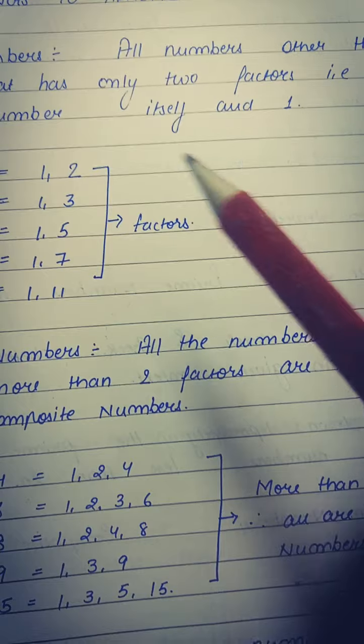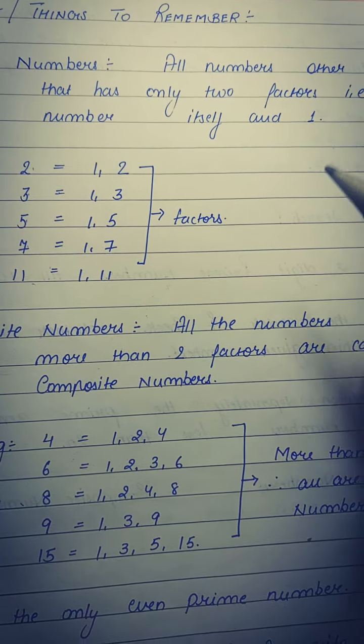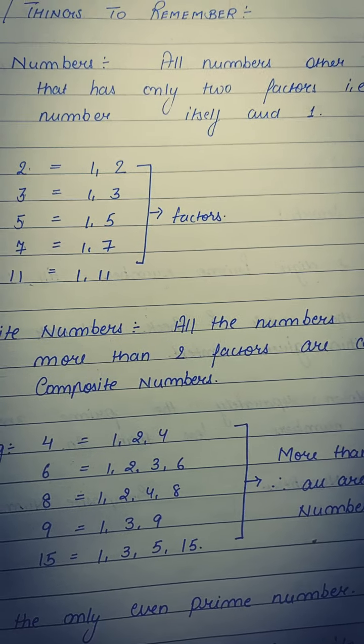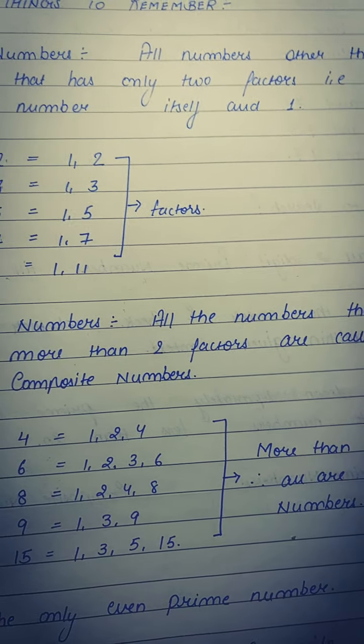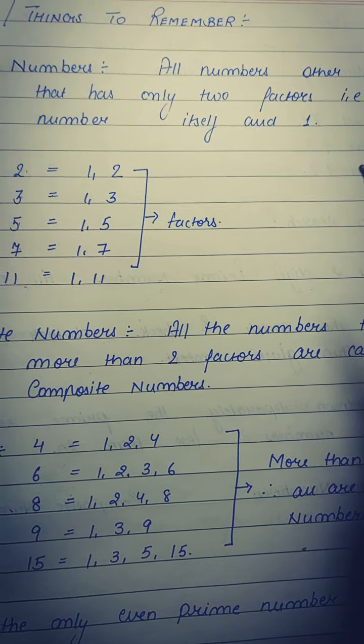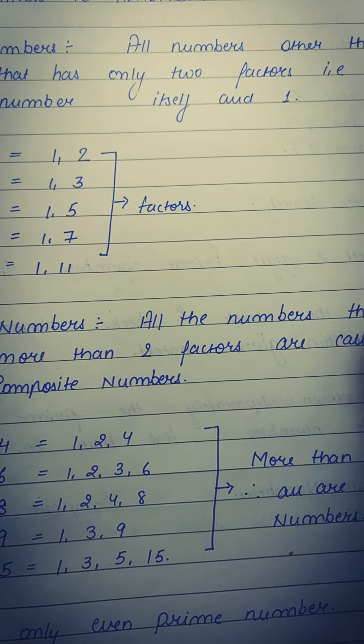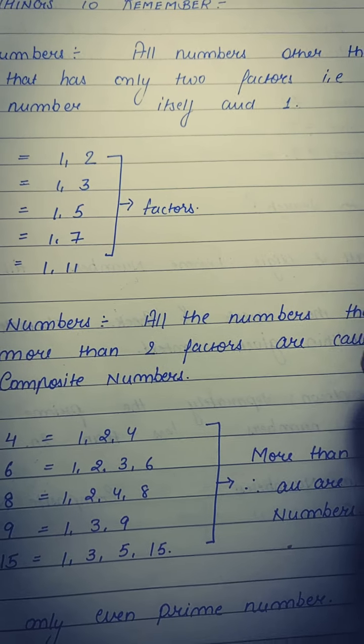Keep one thing in mind: many students, due to confusion, consider 9 also as a prime number, but 9 is not a prime number. Though it's an odd number, it is not a prime number because it has more than two factors, that is 1, 3 and 9 itself. So it is not a prime number.